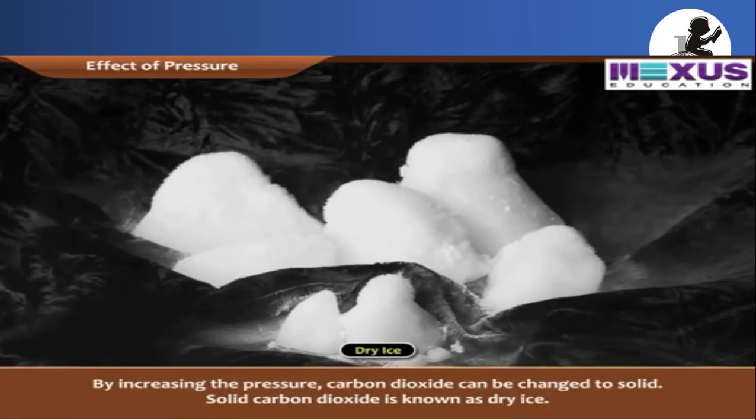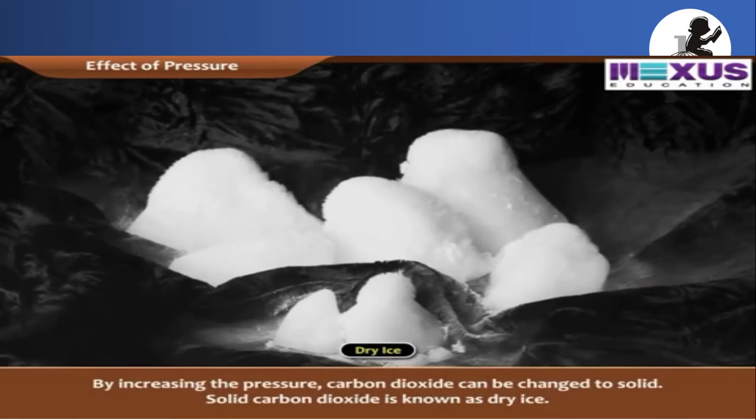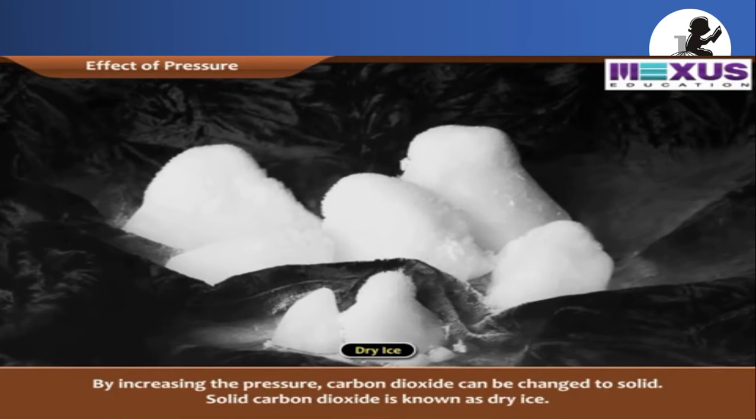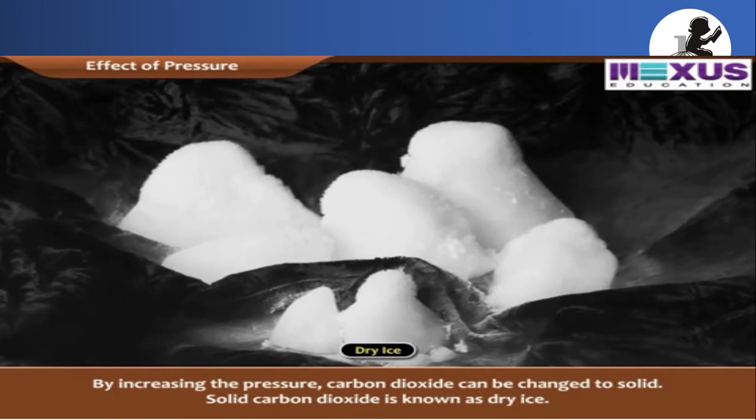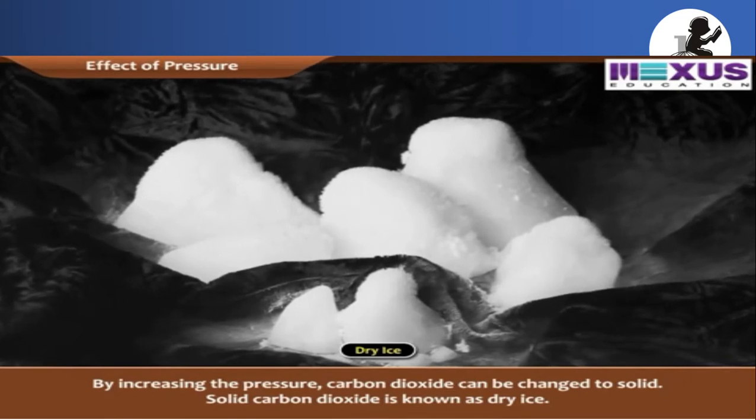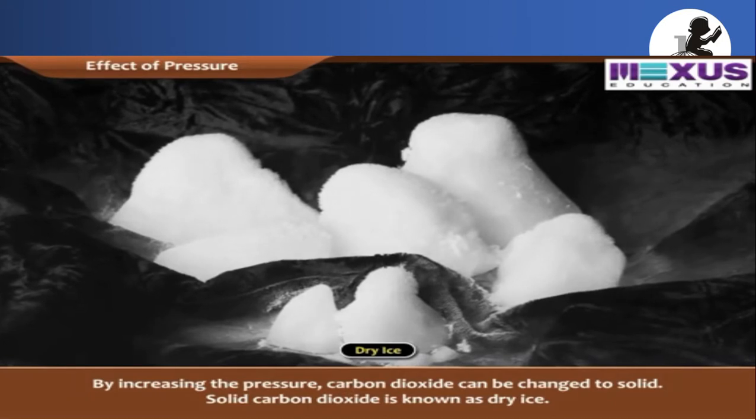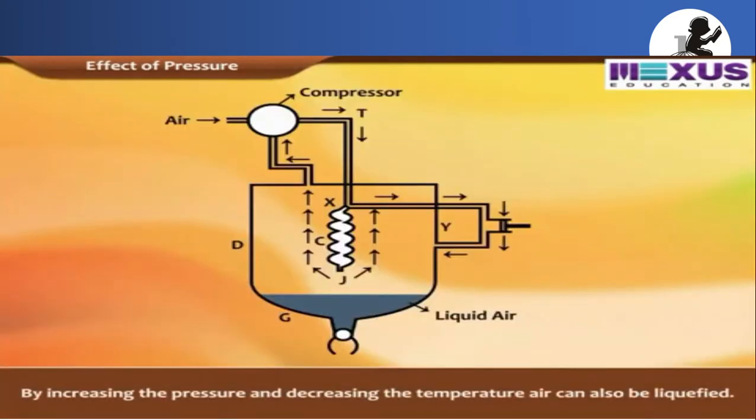By increasing the pressure, carbon dioxide can be changed into solid. Solid carbon dioxide is called dry ice. What is dry ice? Solid carbon dioxide is called dry ice.